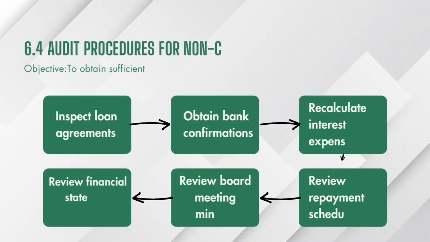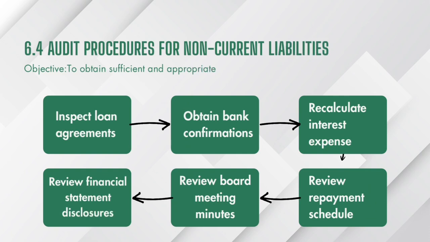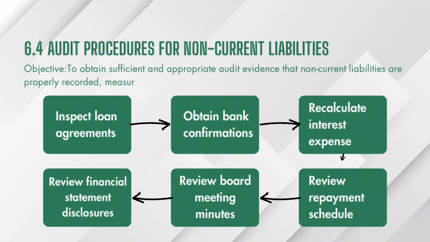Audit procedures for non-current liabilities. The objective of these audit procedures is to obtain sufficient and appropriate audit evidence to ensure that non-current liabilities are properly recorded, accurately measured, correctly classified and fully disclosed in the financial statements. First, the auditor inspects the loan agreement to verify the loan amount, interest rate, repayment terms, and any collateral provided. Next, the auditor obtains bank confirmation from the lender to confirm the existence and outstanding balance of the loan.